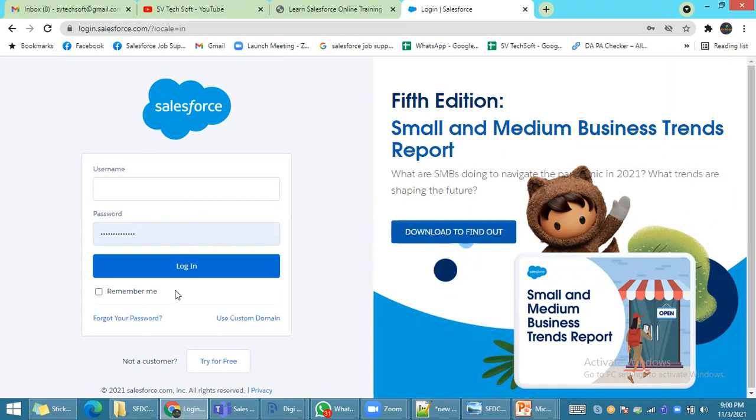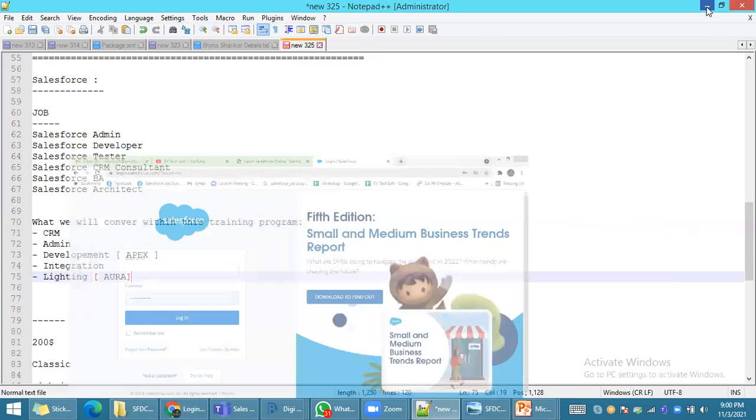Clear? As I mentioned, Salesforce is a technology. It's not software, it's not hardware. No need to install anything on the system. Is it clear? Yes, sir. Do you have any more doubts?